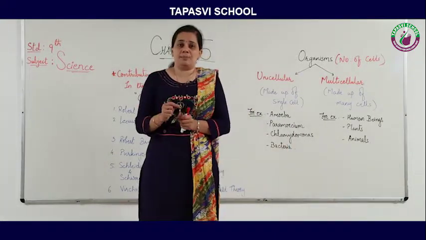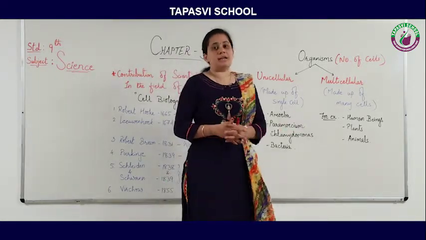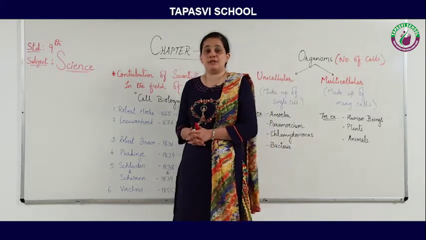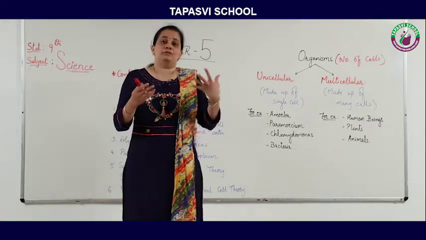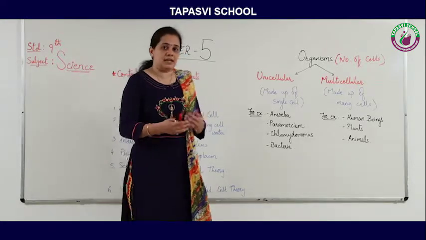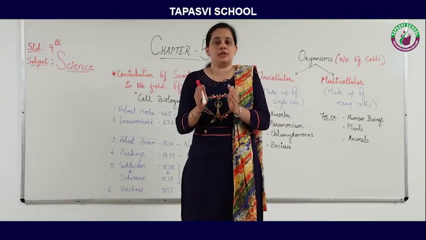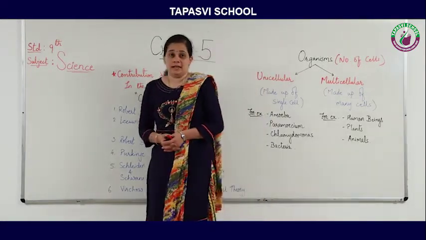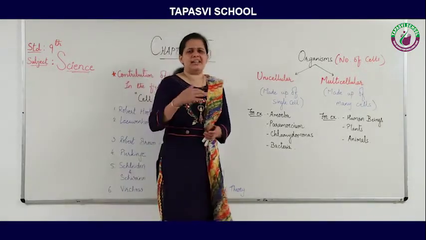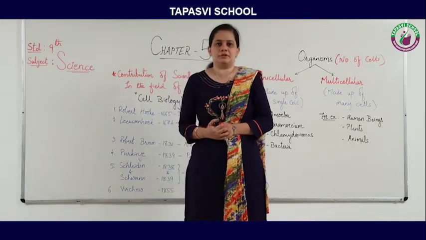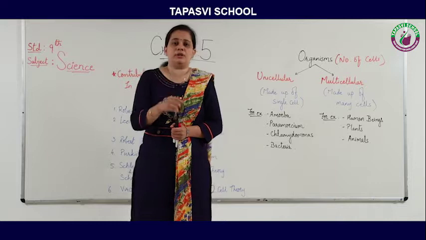So its shape is not permanent, but many cells which are given in our book have a fixed shape. For example, a muscle cell, a fat cell, a sperm cell, an ovum all have a fixed shape. Each cell has the basic characteristic that it can perform all the basic functions. That's why it is known as the fundamental unit of life.